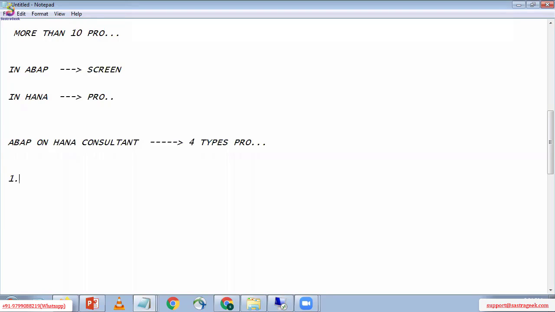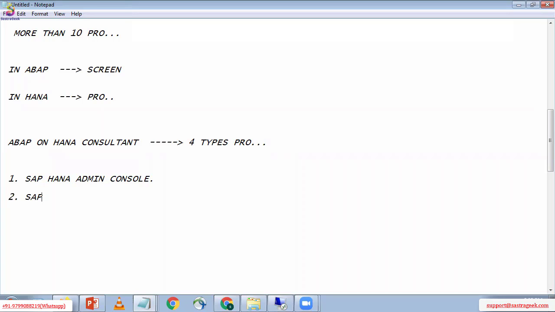In HANA Studio, we are going to use mainly 4 types of perspectives. The first one is SAP HANA Admin Console. SAP HANA Administration Console or Admin Console, both are the same.